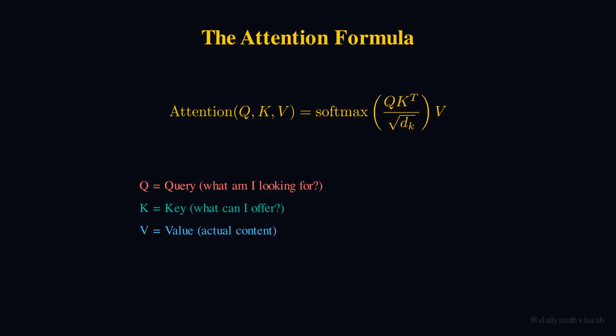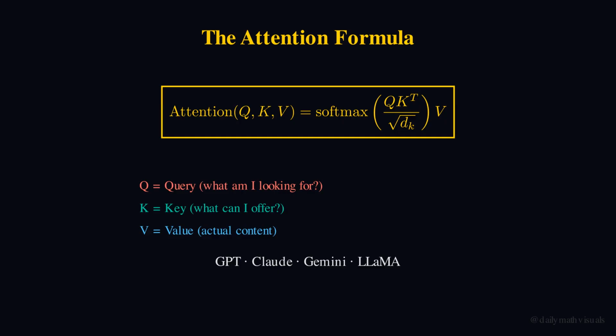Square root of dk is a scaling factor. It keeps dot products small, so softmax gradients don't vanish during training. Softmax converts the scaled scores into probabilities. The attention weights. Finally, we multiply by V. The attention weights tell us how much of each word's value to use. This is one of the key mechanisms in every transformer, stacked across many layers and heads. ChatGPT, Claude, Gemini all use this formula.